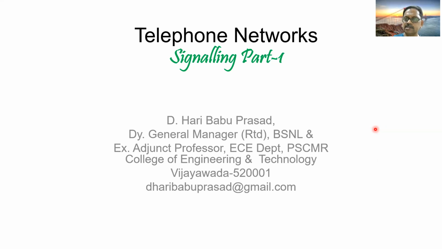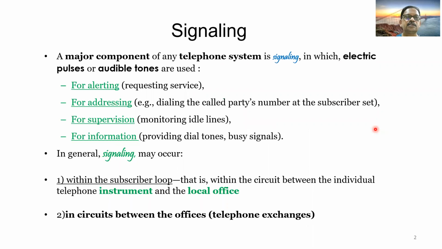In this session, we will discuss part 1 of signaling system in telephone network. First, we will try to understand what is signaling. A major component of any telephone system is signaling, in which electric pulses or audible tones are used. So we implement the signaling system in telephone network by means of electric pulses or audible tones.